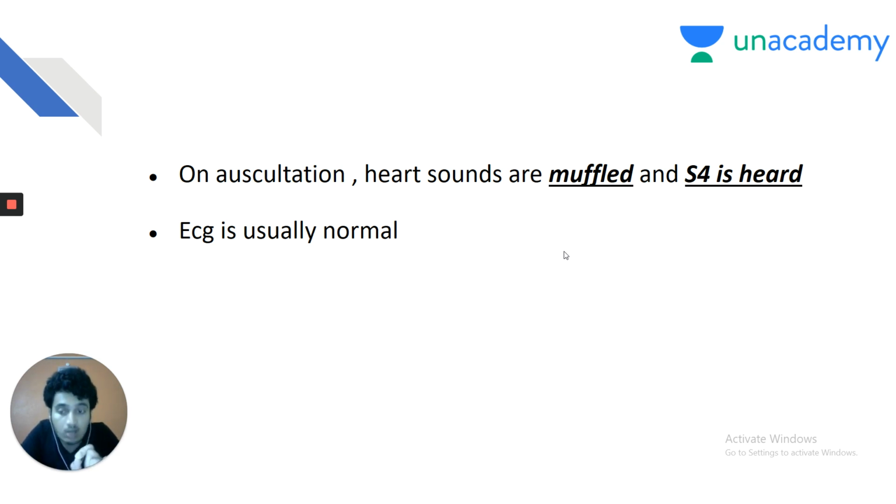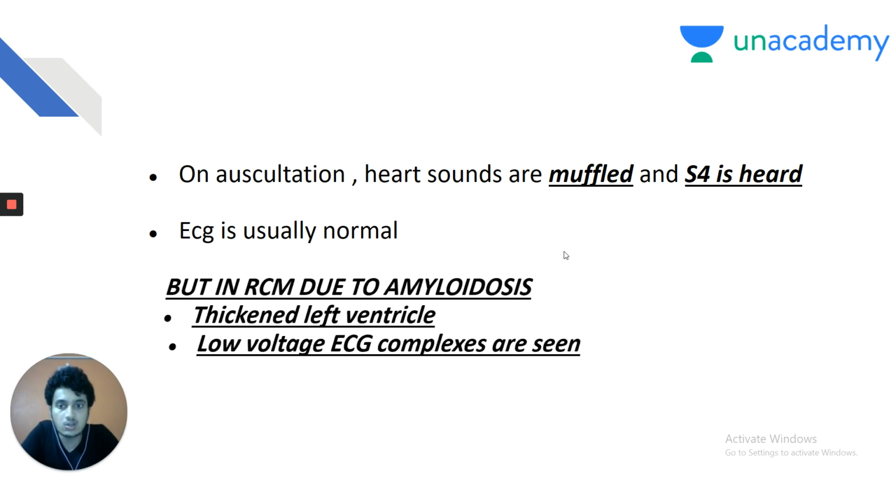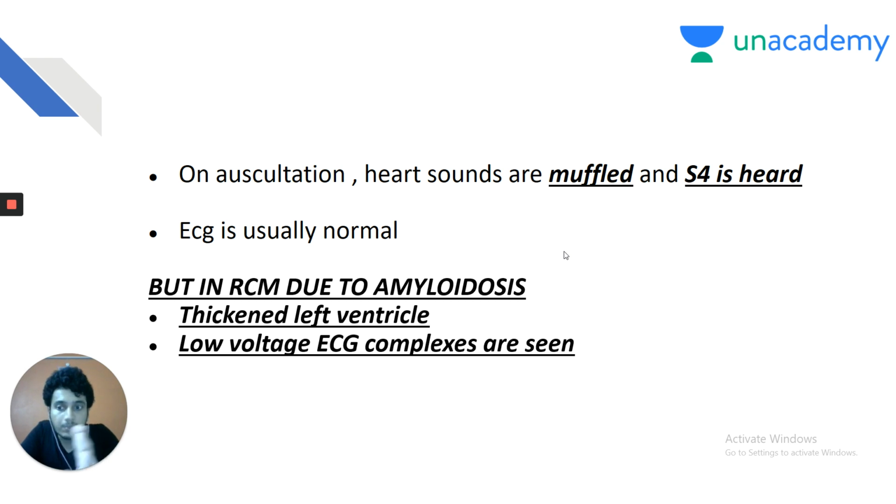ECG is usually normal. My dear friends, not in all cases of restrictive cardiomyopathy are low voltage ECGs seen. It is only and only in amyloidosis that you can see low voltage ECG complexes. Restrictive cardiomyopathy due to amyloidosis: there is a thickened left ventricle. My dear friends, I already said that the walls of the ventricles are of normal size and there is only diastolic failure. But if the restrictive cardiomyopathy is due to amyloidosis, there is a thickened left ventricle and low voltage ECG complexes are to be seen.